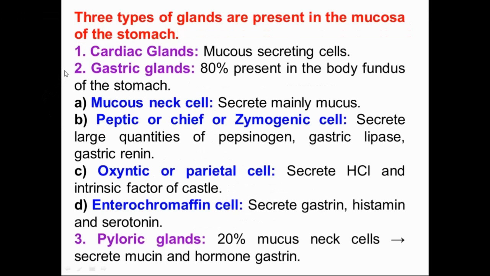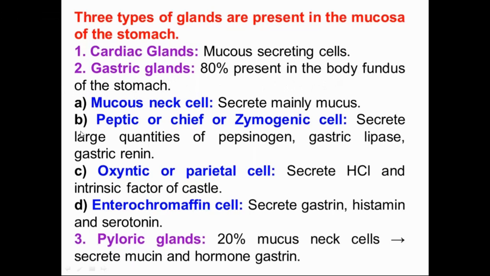Now, types of glands present in the stomach. We will study a little bit today. This is the last slide from me today. There are three types of glands in the stomach: cardiac gland, gastric gland, and pyloric gland. In the cardiac gland, only mucus secreting cells are present. Gastric glands, 80%, are present in the body and fundus of the stomach.